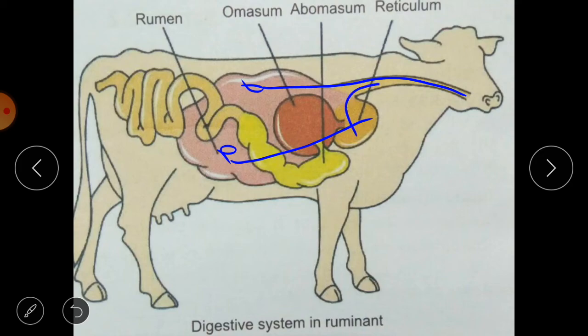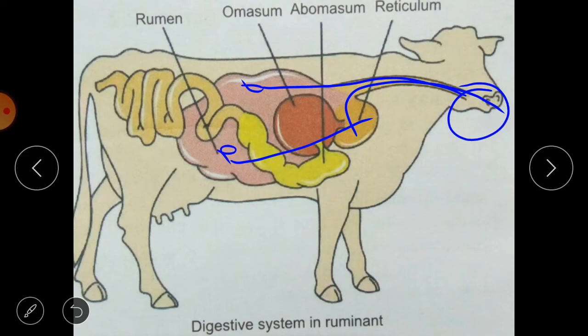From here again it goes to the mouth, and here this animal chews it again. Okay, this half digested food, again sent to the mouth, is known as cud. And this cud is again chewed in the mouth. So this chewing of cud is known as rumination, and that's why these animals are called ruminants.